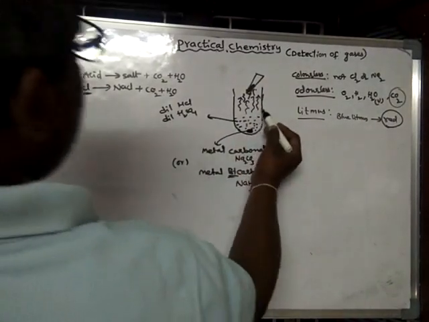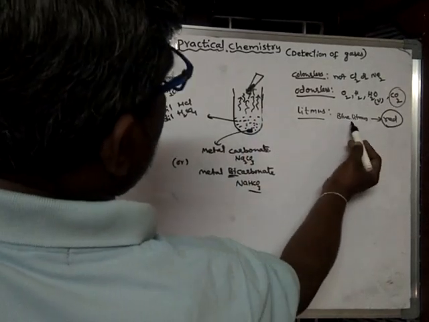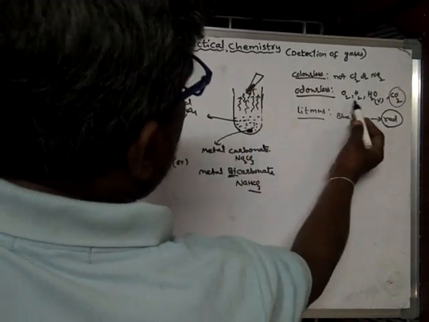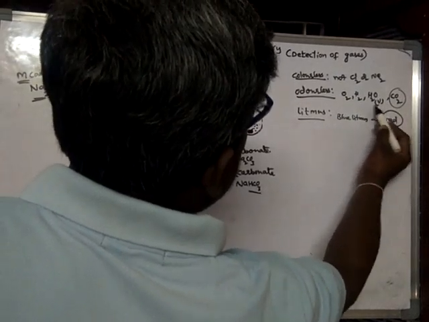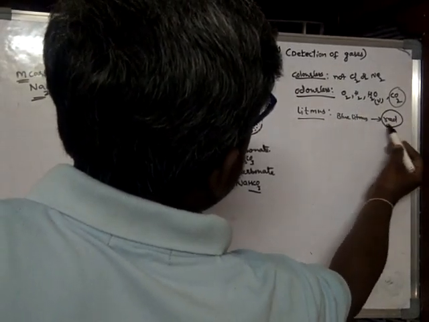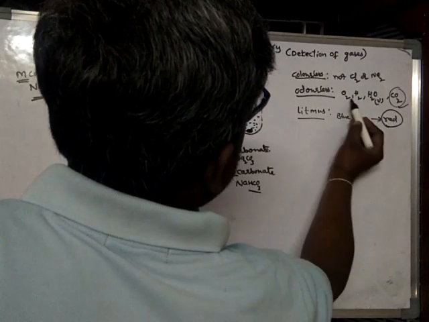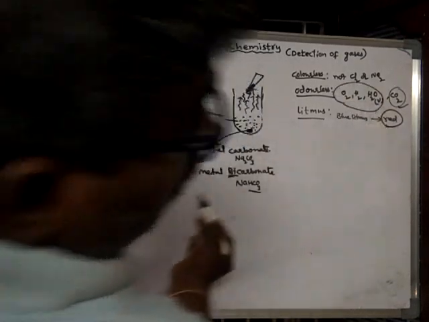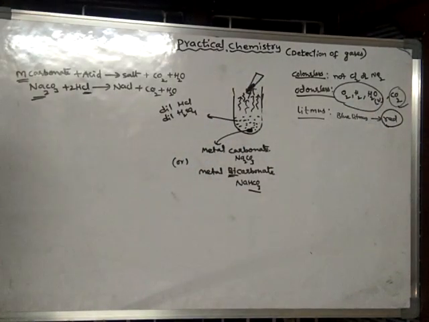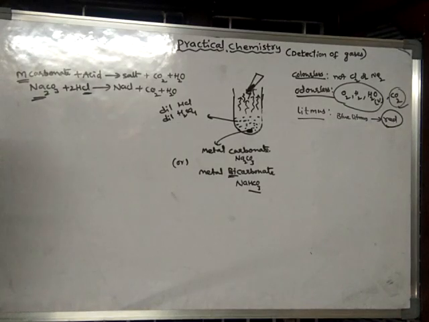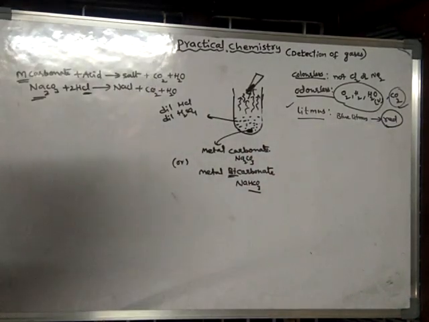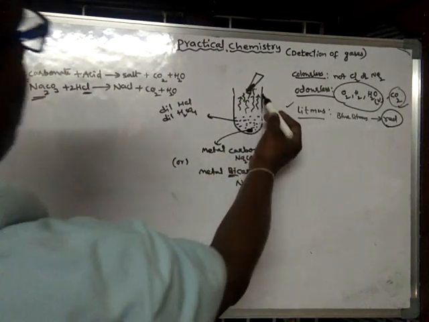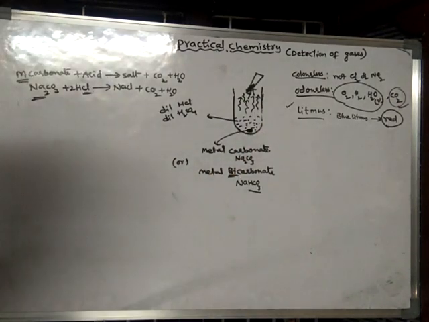So out of these four gases, the only gas which turns blue litmus to red is carbon dioxide, because these three are neutral towards litmus. Carbon dioxide is an acidic gas. So finally, with the litmus test, we can tell that the evolved gas is carbon dioxide.